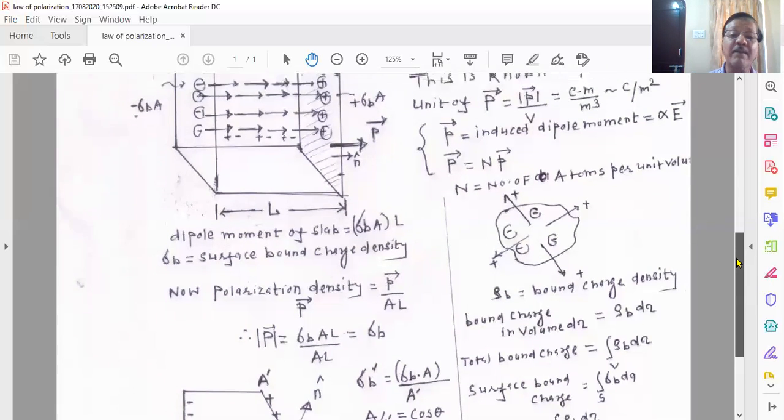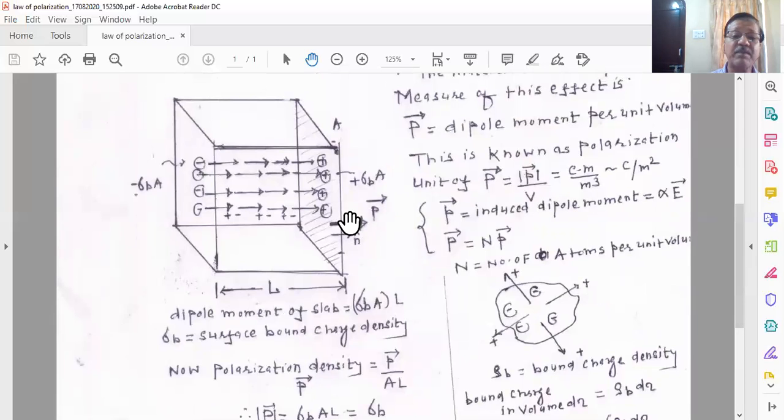Look at this vector P, because this vector P is the vector sum of all the individual dipoles, and since your dielectric slab is exactly symmetrical, it is cubic, you can see that there is a unit vector n caret, representing the unit vector in the direction of the area vector.